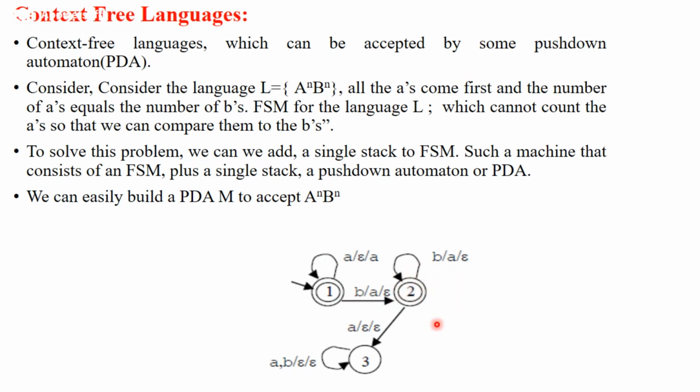Suppose you have an extra A after BB, then what happens? You just go into the dead state. This is how we are going to solve the problem.